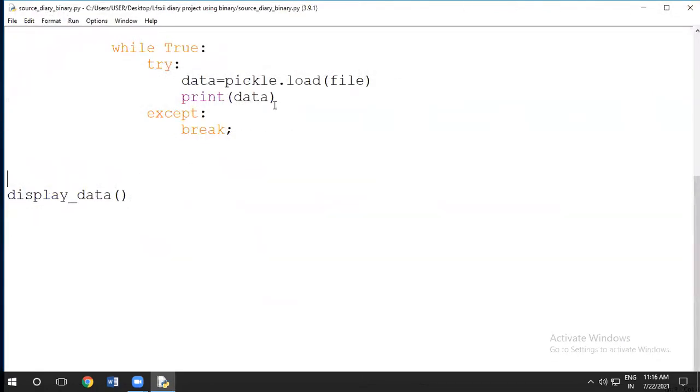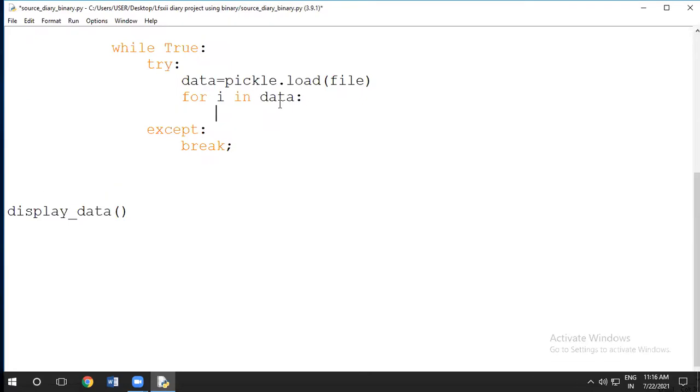So what do we have to do? Who will tell me? No one will tell me. So you should find out the way to display the data in a proper format. Otherwise, we can also use here for i in data, and we will write here print. First, we will display here new record.